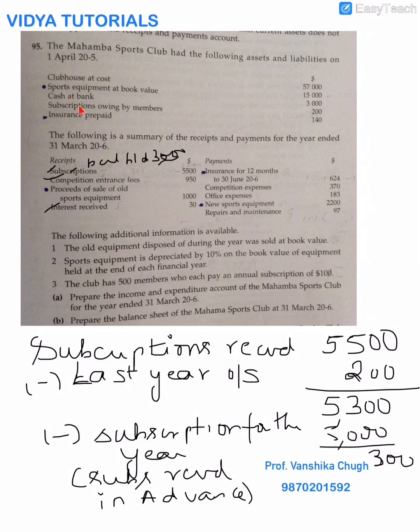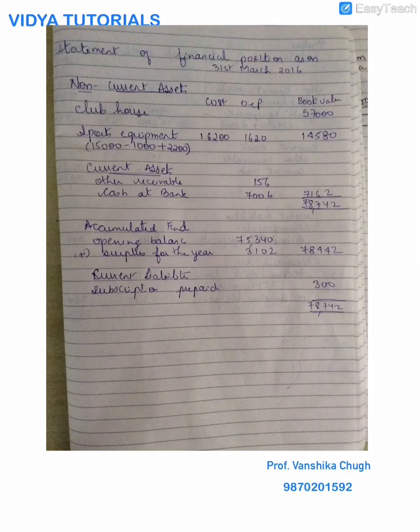The accounting equation is the thing which will help you to find the accumulated fund. It is nothing but the capital. So assets is equal to capital plus liabilities. So assets minus liabilities will give you the accumulated fund. Here I don't see any liabilities. This is an asset, sports equipment is an asset, cash is an asset, this is also an asset, and this is also an asset. So I just add it up and I have found my accumulated fund.